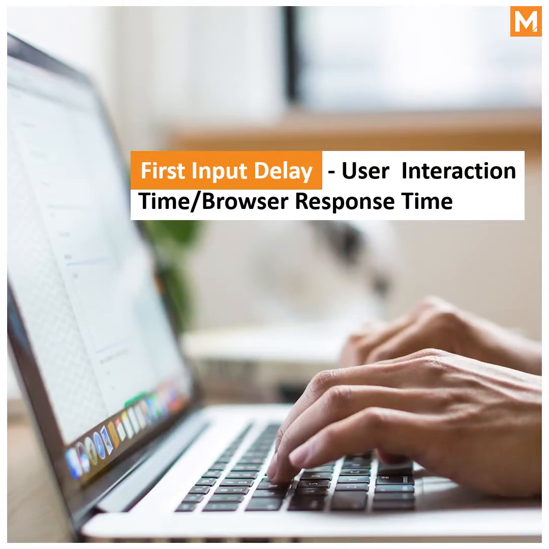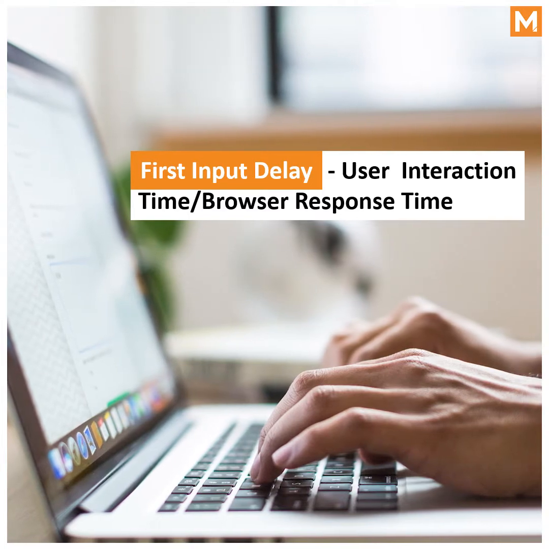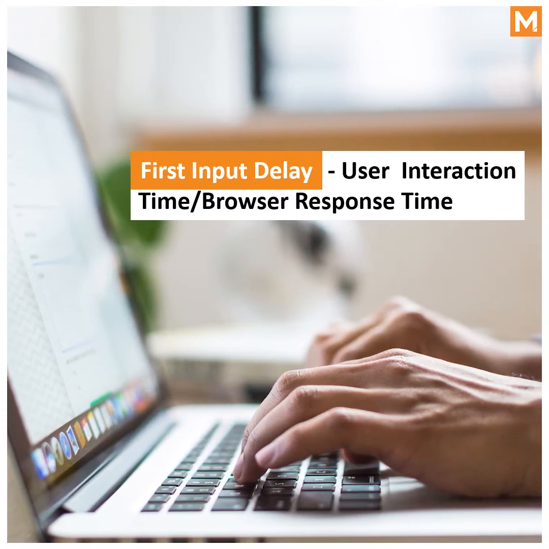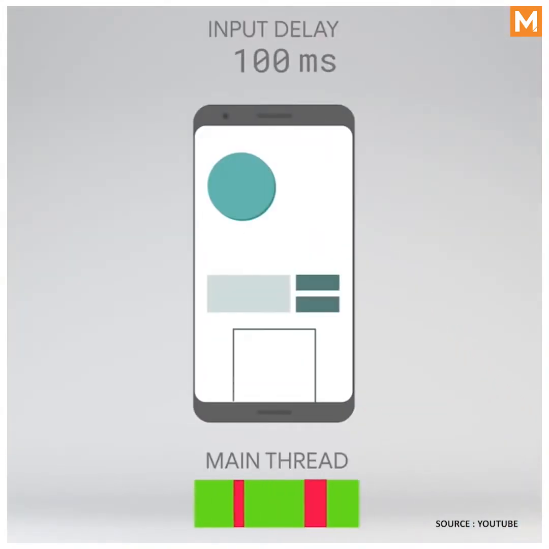Now, the time that a website takes, from when a user interacts with your page to when the browser responds to that action, is called First Input Delay. And Google has set a threshold for it: it should not be more than 100 milliseconds. Which means when someone clicks a button on your website, anywhere on any page, the next thing should happen within, or in less than, 100 milliseconds. So that is called First Input Delay or FID.